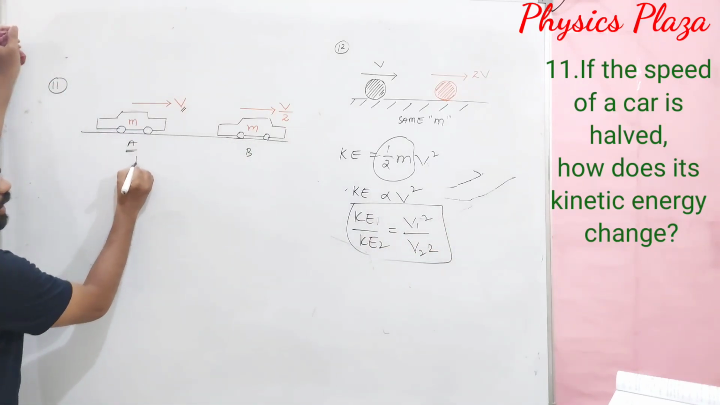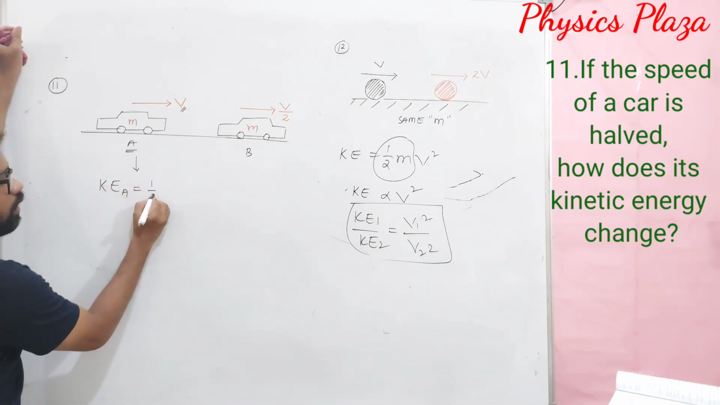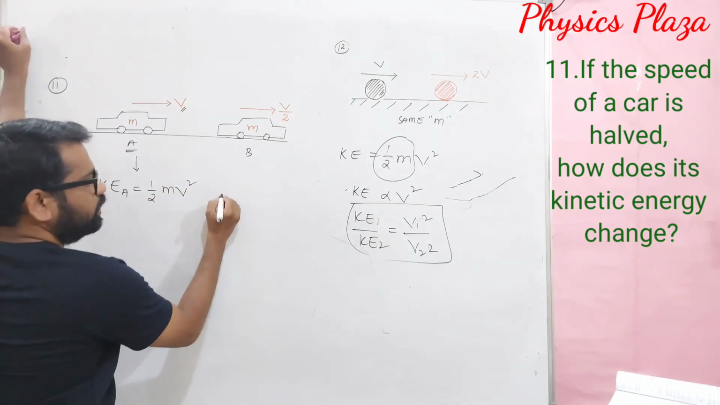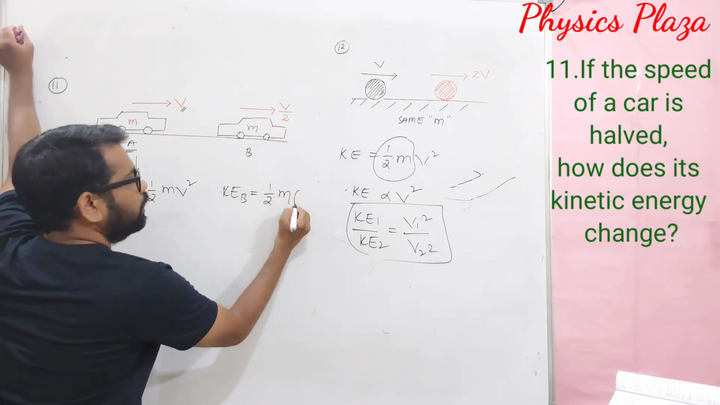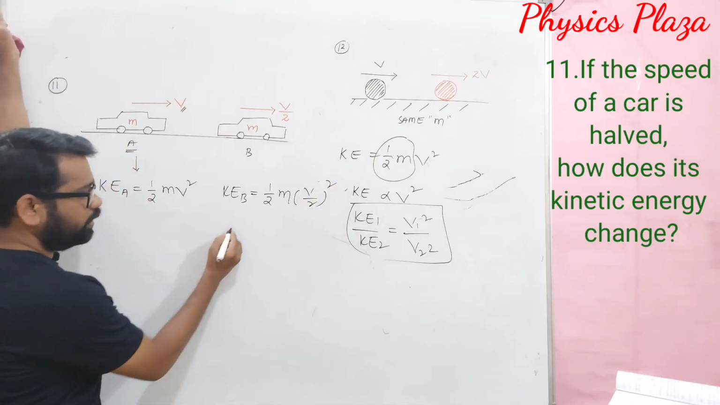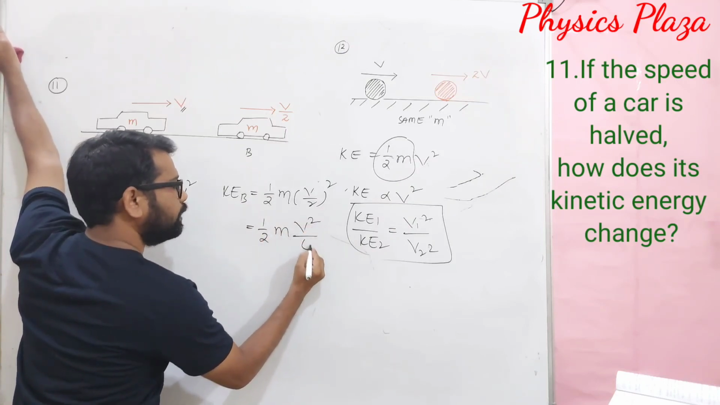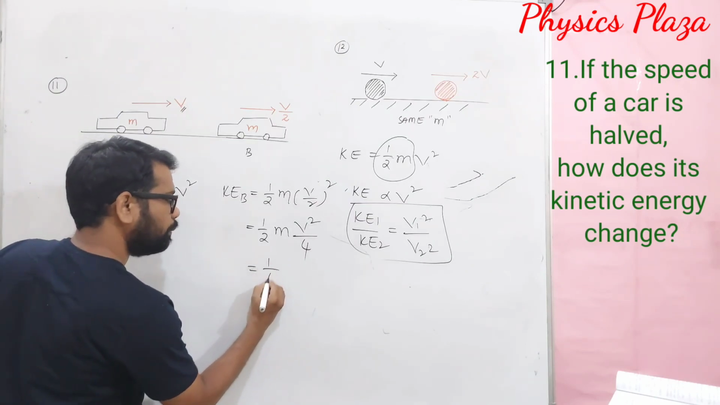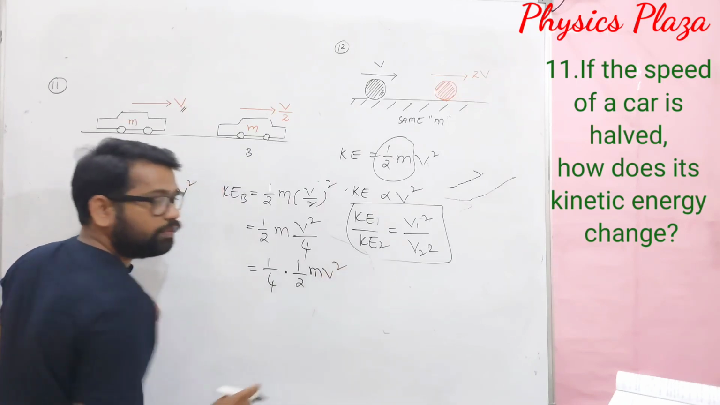Let us calculate here kinetic energy. Children, here kinetic energy at a point A will be half m v square. What is the kinetic energy at a point B? It is half m, but here it is v by 2 whole square. So, here this will be half m, it is v square by 4. So, children, can we write like this? 1 by 4 into half mv square.